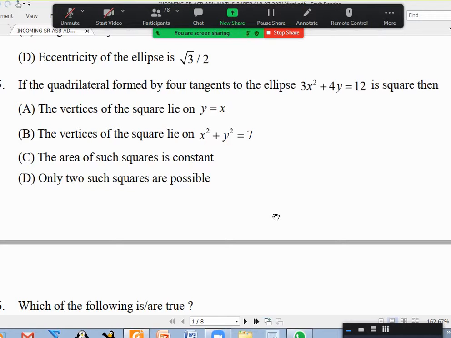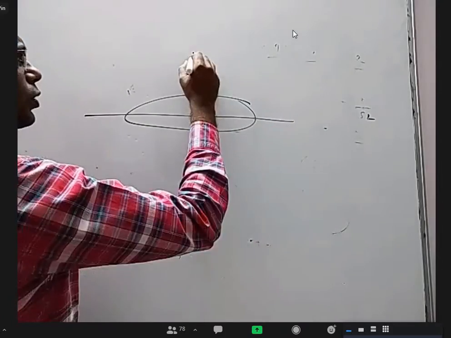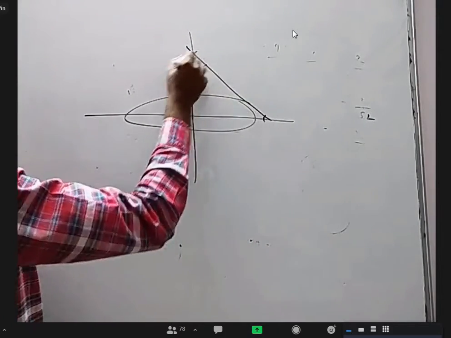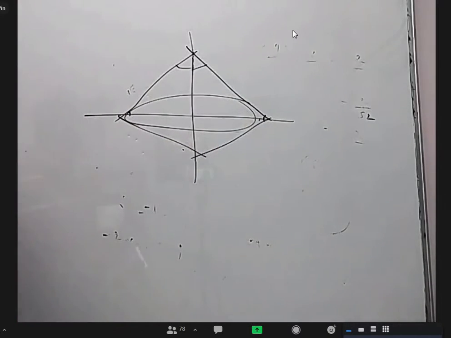Yeah. If the quadrilateral formed is a square, then okay, fine. All right. First of all, how many squares are there where every side of the square touches the ellipse? 4 tangents of the ellipse should form a square. Okay. We can see one square very easily. If we take an ellipse like this and draw that 45 degrees one here, 45 degrees one here, here also inclination 45 degrees. Okay. But is this the only square? No.